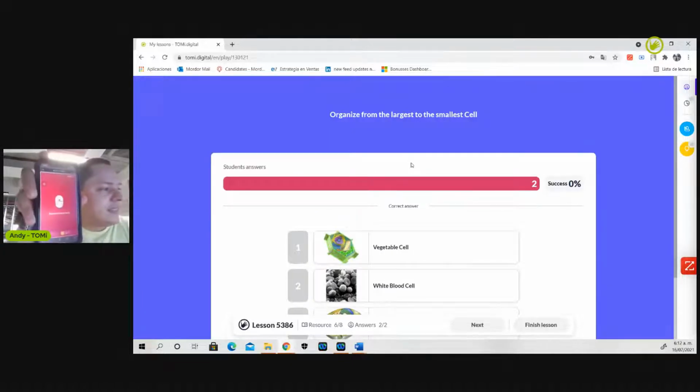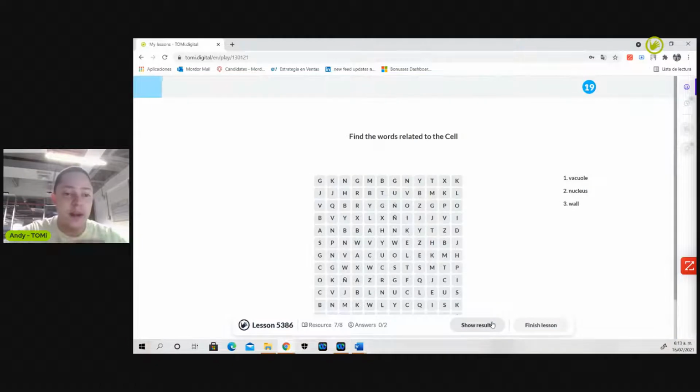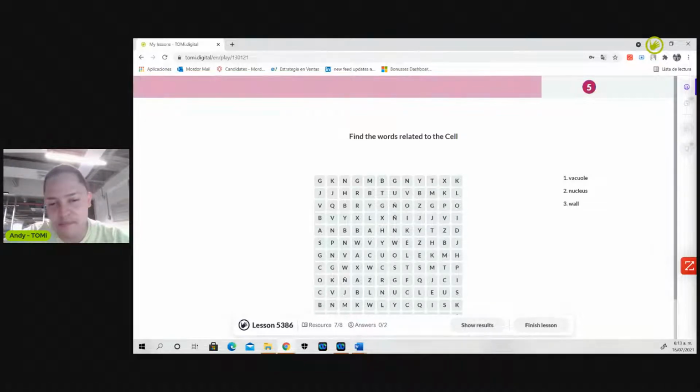Oh, okay. So I was wrong. There you go. I did it on purpose. Perfect. So next. So what I'm doing in my screen is having my teacher's hat. And what I'm doing in my phone is having my student's hat. Okay. Right here, I'll have a word puzzle where I have to find these 3 words: wall, vacuole, and nucleus.